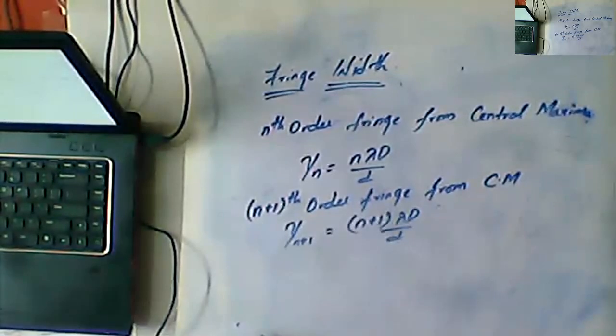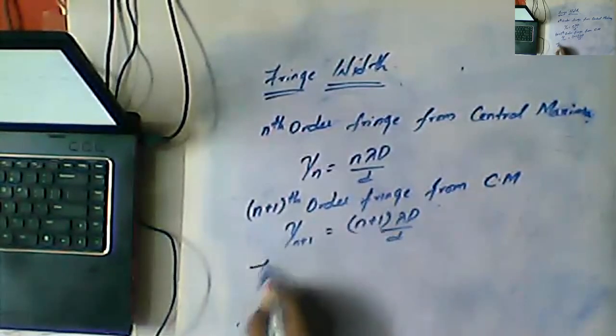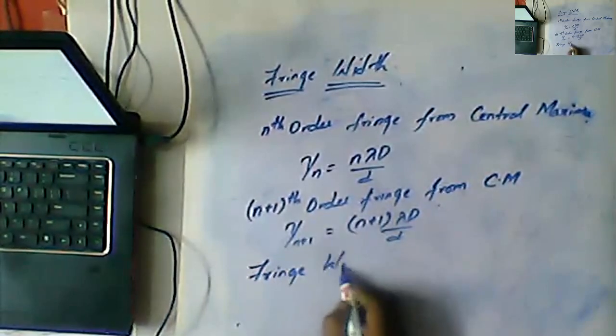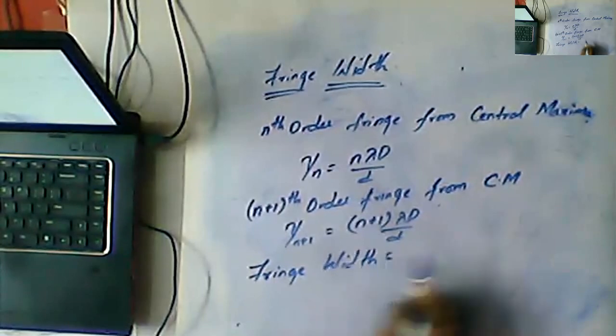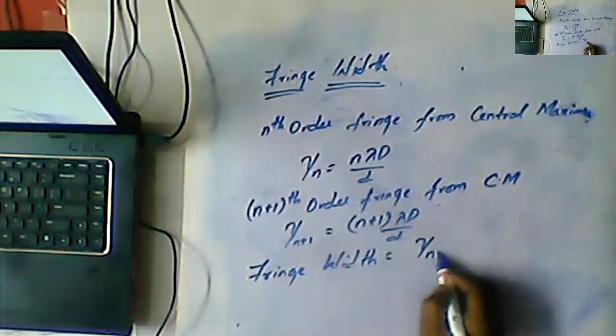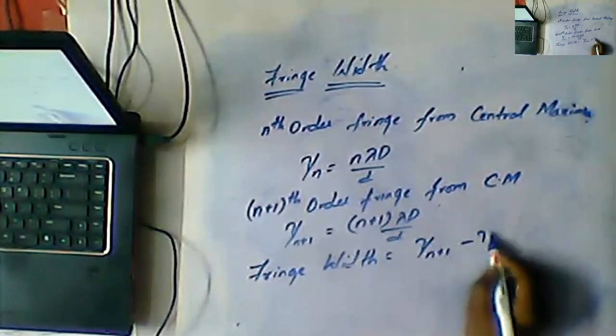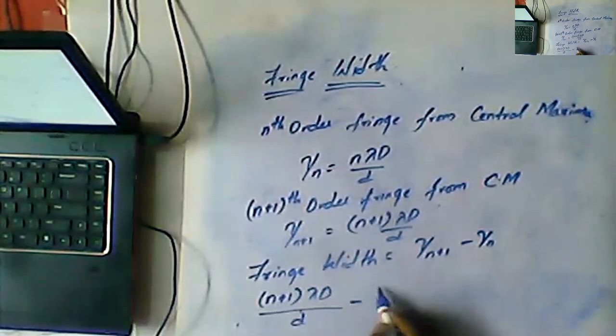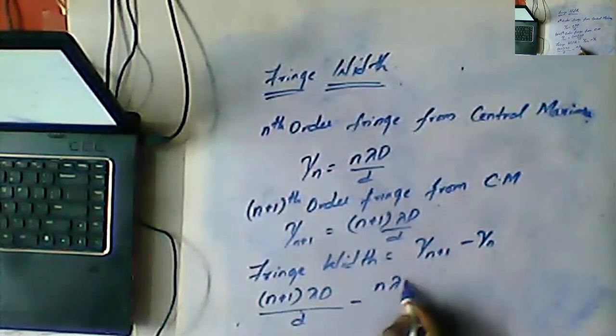Okay, so fringe separation or fringe width is equal to what we can write, Nana? Yn plus 1 minus Yn. That is, n plus 1 lambda D by d minus n lambda D by d.